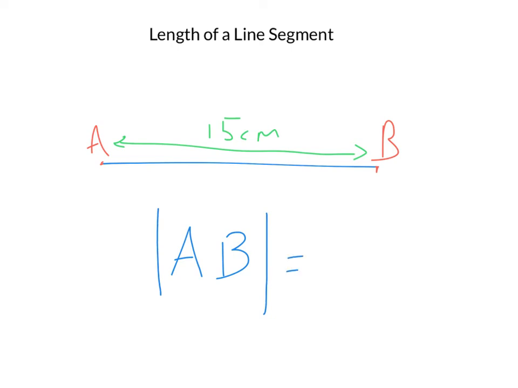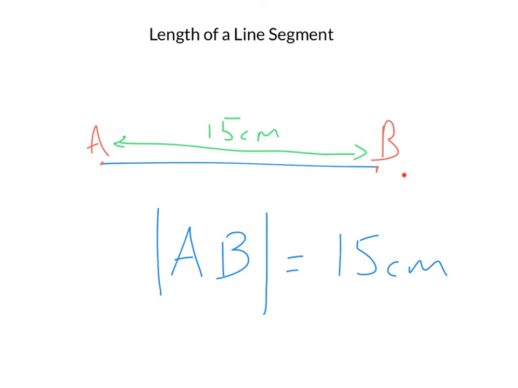Now that just means the distance from A to B. So the distance from A to B is 15 centimeters. That's how that's written. So if you were to ever see that in a question, AB with two lines on either side of it is equal to 15 centimeters, then that just means the distance from A to B, or the distance of that line segment, is 15 centimeters.